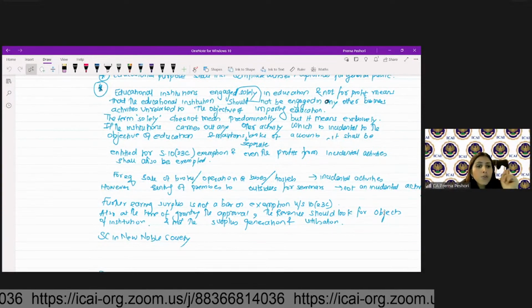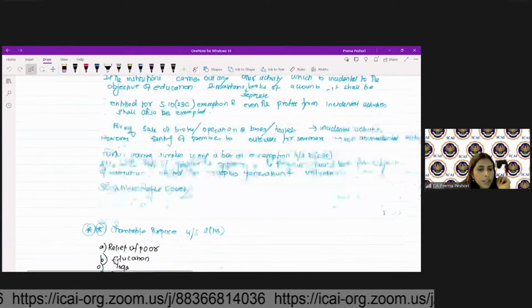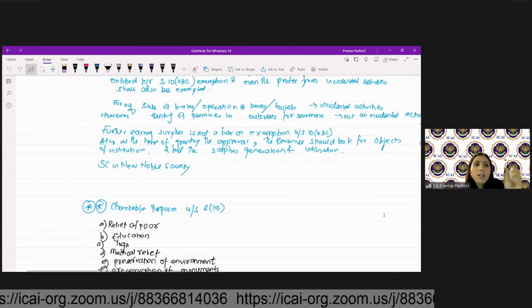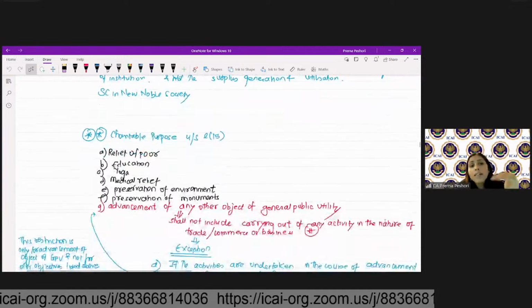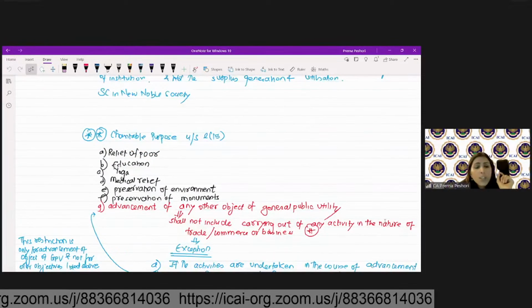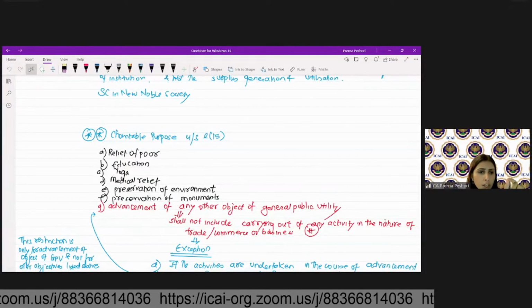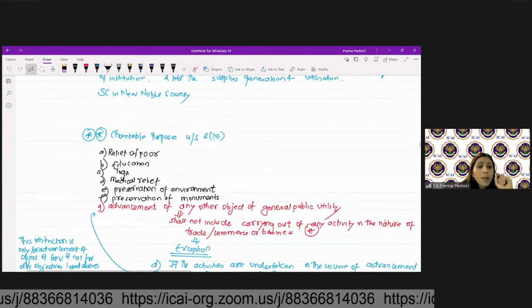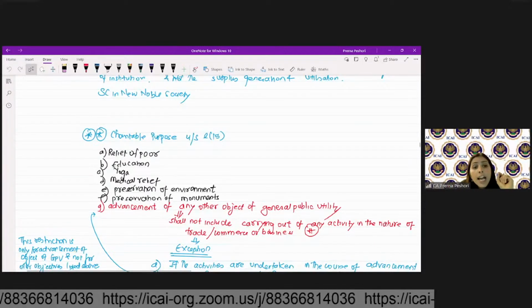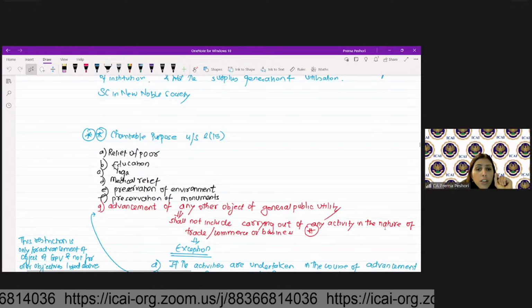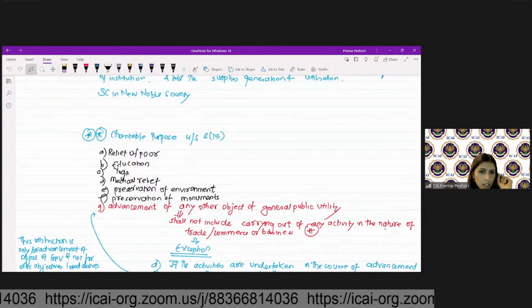Yes or no? Any questions so far? Okay. Now, second regime is section 11. Now, what do we understand by charitable purpose? Charitable purpose is defined under 2(15), which says relief of poor, education, yoga, medical relief, preservation of environment, preservation of monuments, and any advancement of any other object of general public utility.